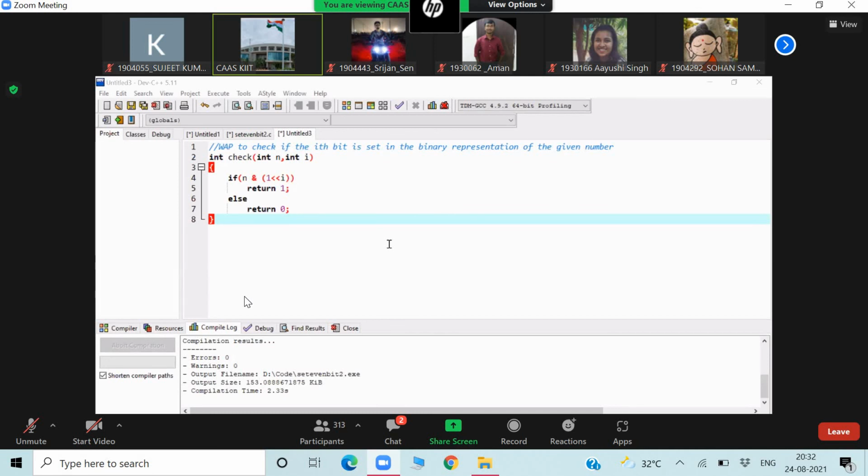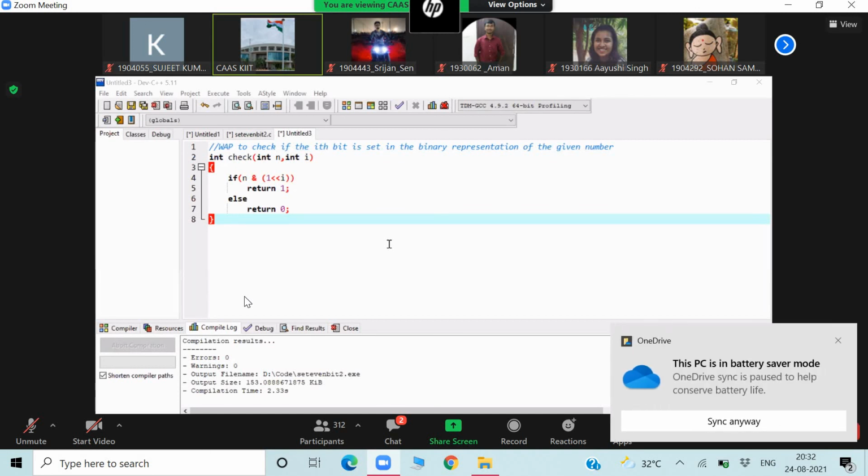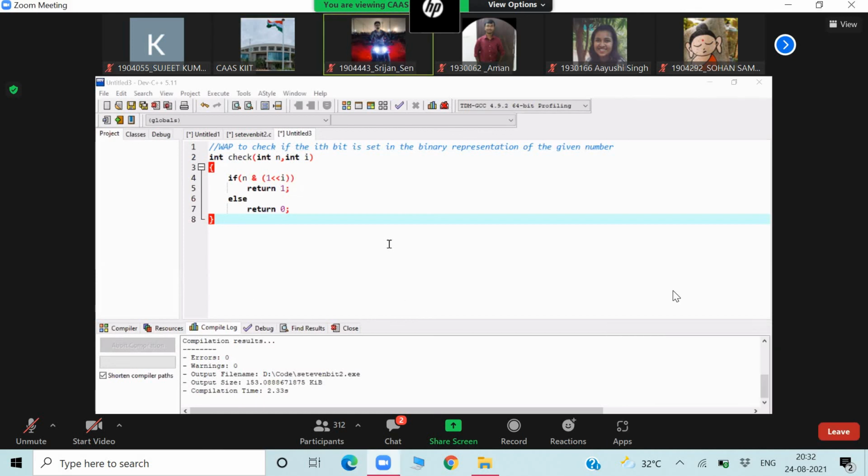Function call involves jumping to the function definition, passing the parameter, and returning back to the function call. It will take some time. This program is constant order of 1 time complexity. But you don't know what the power function's time complexity is. It may be order of n. This is the efficient program, I can say.